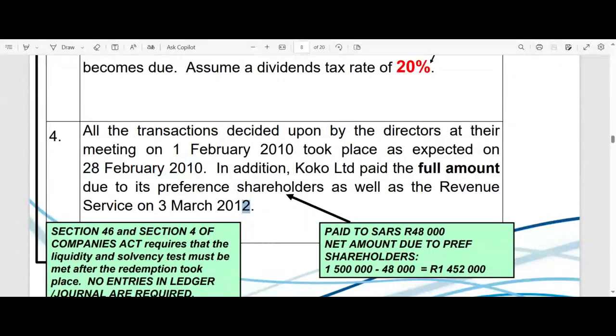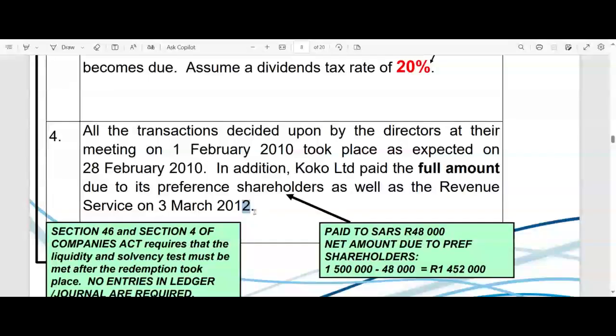Anyway, so the point is, the thing that matters is after the year end. So we've also got to do certain entries on the 3rd of March. Besides everything that happened on the 28th of February, also what happens on the 3rd of March, 3 days into the new year, where we actually paid our preference shareholders everything we owe them. Just to repeat, the capital plus the premium plus 80% of the dividends. And we also paid the revenue service.